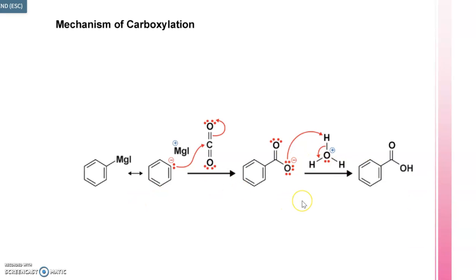This is the mechanism. We got the Grignard reagent, which will be generating a carbanion. It can be aliphatic or aromatic. This carbanion will be attacking the electrophilic carbon here, and this O negative will finally be attached. This O negative is joined with Mg plus I. And then in aqueous acidic medium, these ions would get separated and O negative will get a hydrogen ion attached.